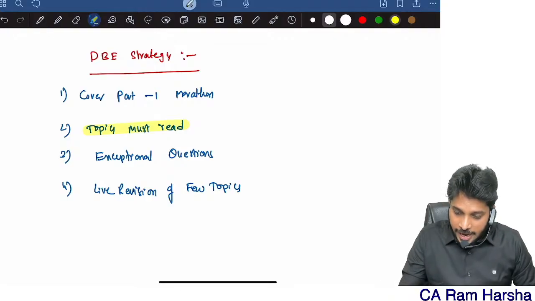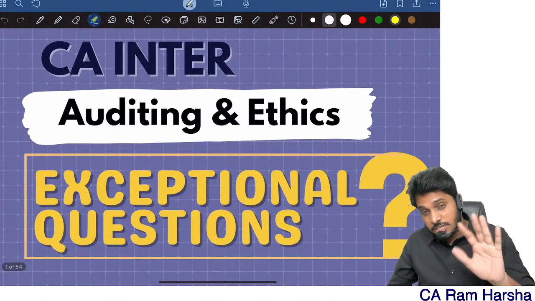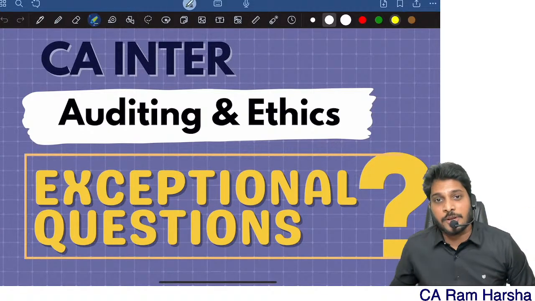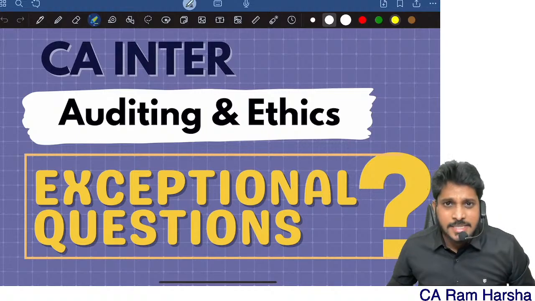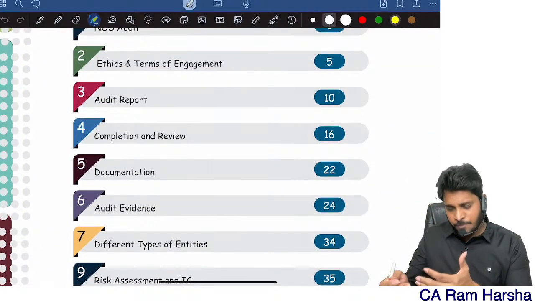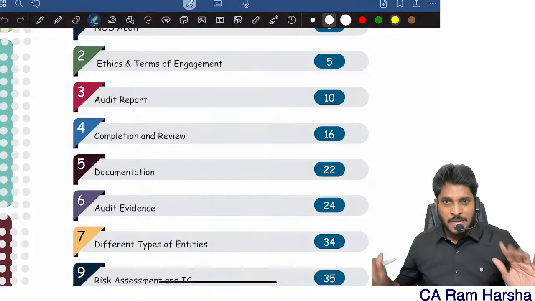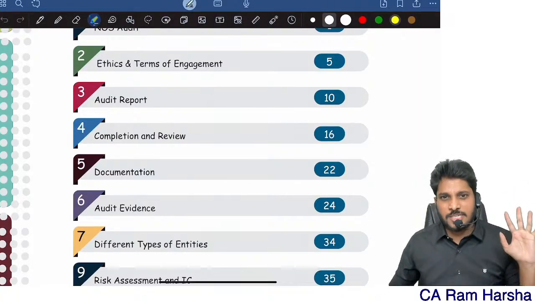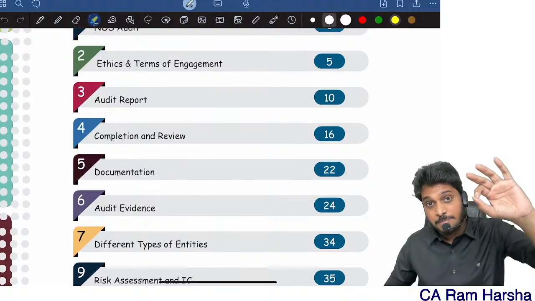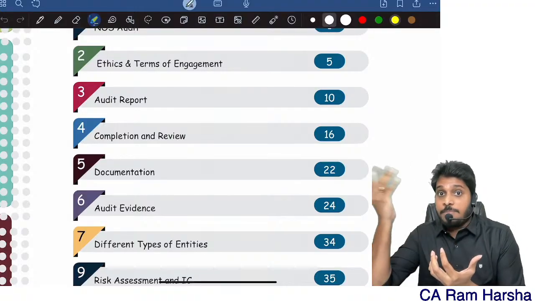Second, I have one more thing called exceptional questions. Remember, there is a difference between important questions and exceptional questions. I never go with the important questions concept because that is always a failure model. What is exceptional? These are questions where, when you read the question, you think of some answer, but in the suggested answer that answer will not be there, something else will be. There will be a very minor twist in the question that many students will not observe. Those kinds of questions are called exceptional. It means there is something unusual, and the answer you think may not be the actual answer.